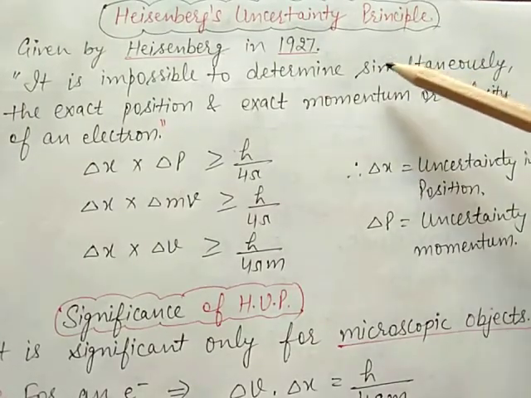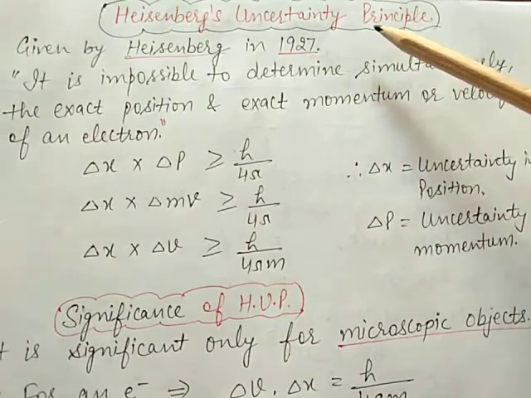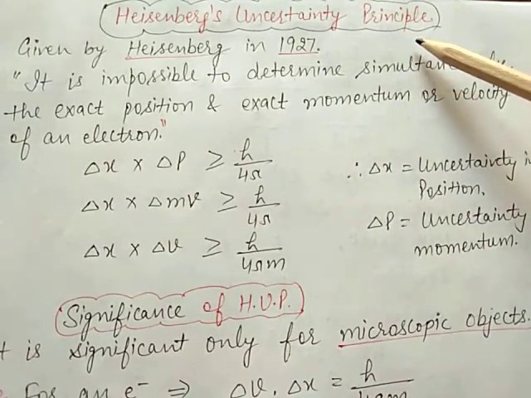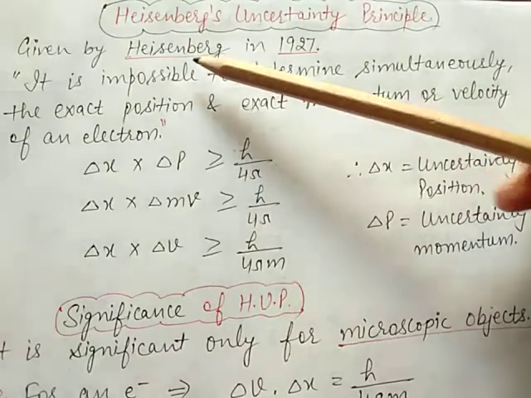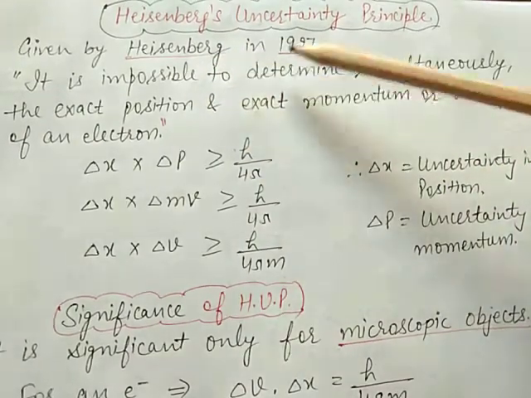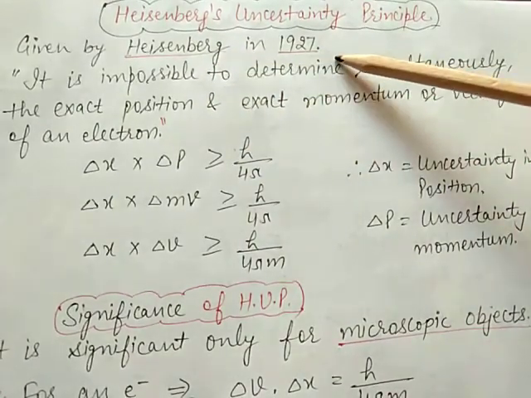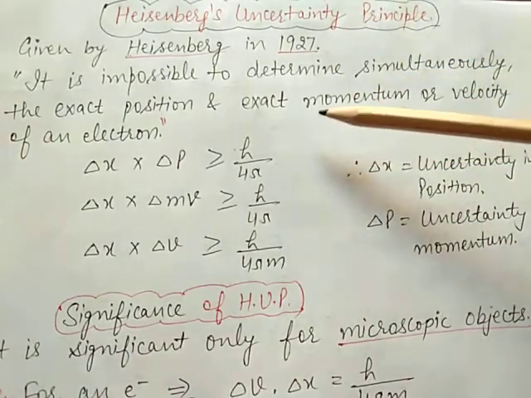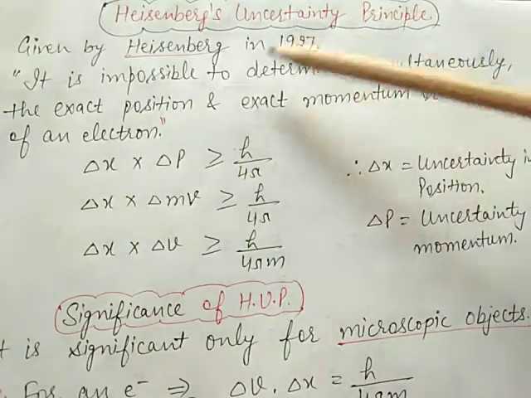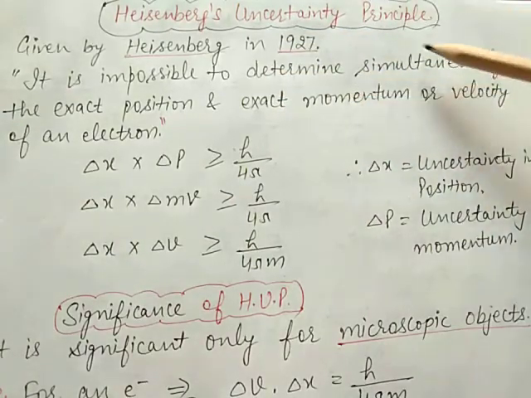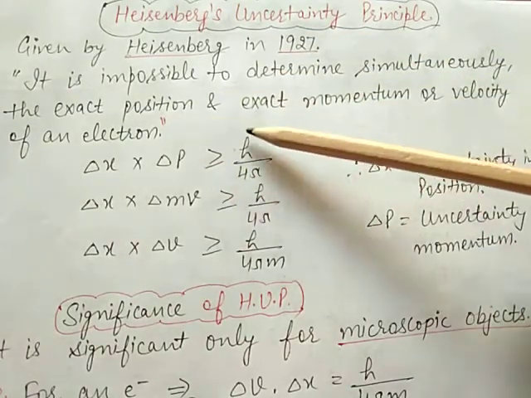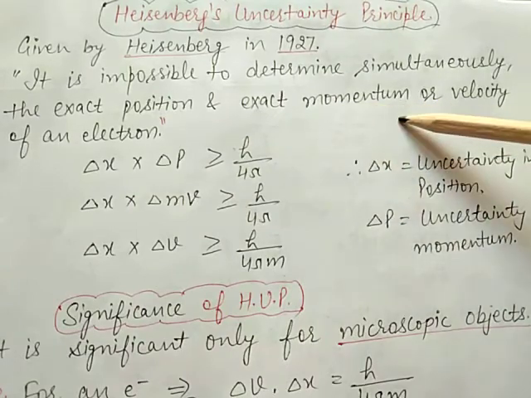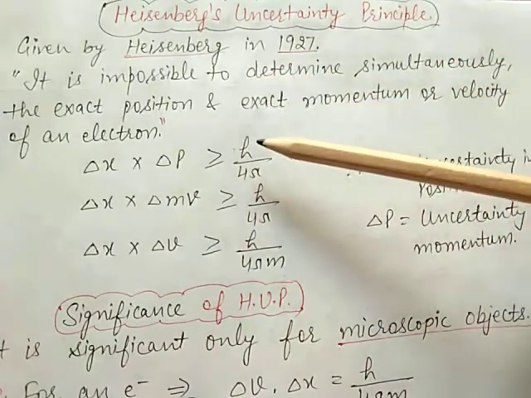Now the next topic is the Heisenberg uncertainty principle. This principle was given by Heisenberg in 1927. According to this principle, it is impossible to determine, that is, find out simultaneously, the exact position and exact momentum or velocity of an electron.